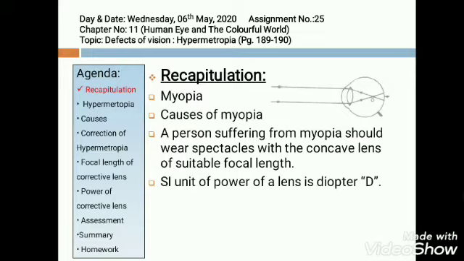This diagram shows that the parallel beams are meeting after passing the eye lens before retina. This type of disease is known as myopia.